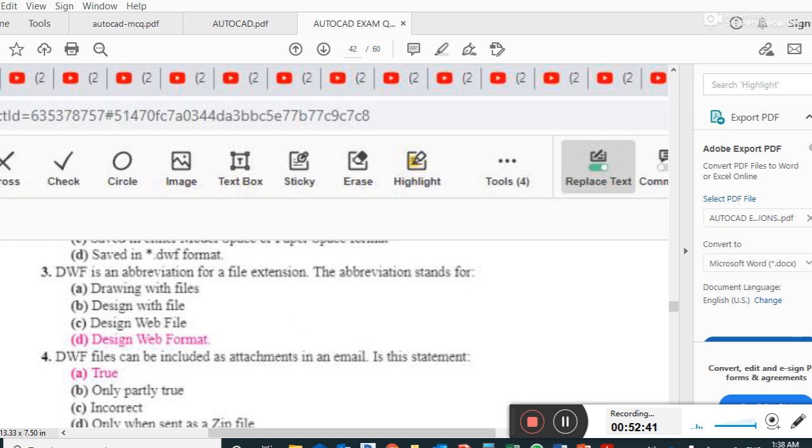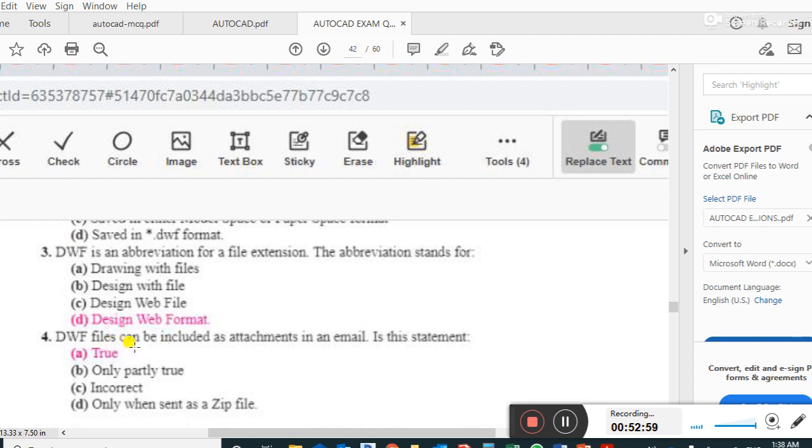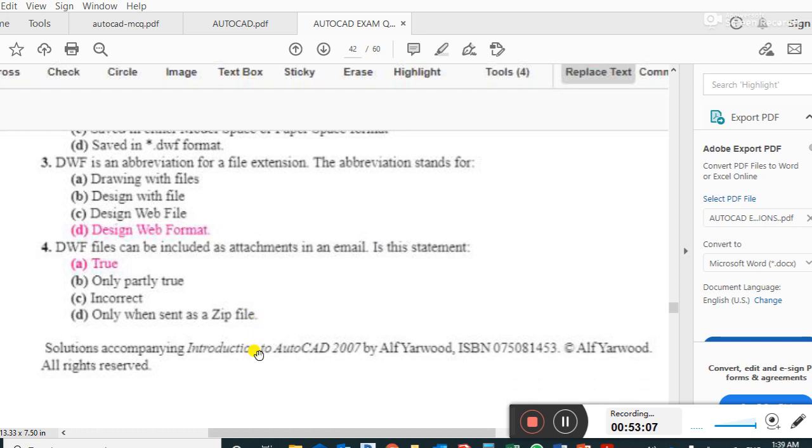DWF is an abbreviation for a file extension. That abbreviation stands for design web format. Most important question: a DWF file can be included as an attachment in an email. This statement is true.